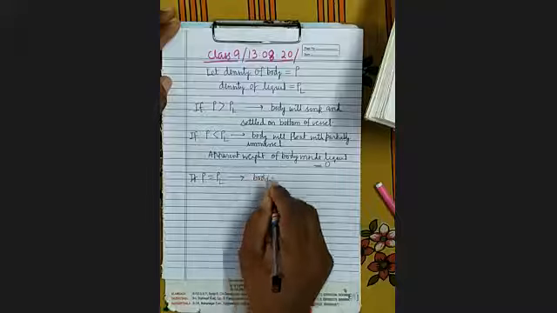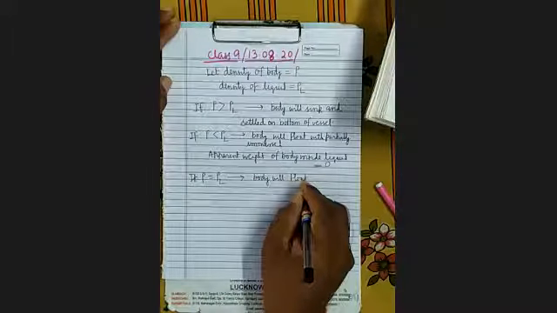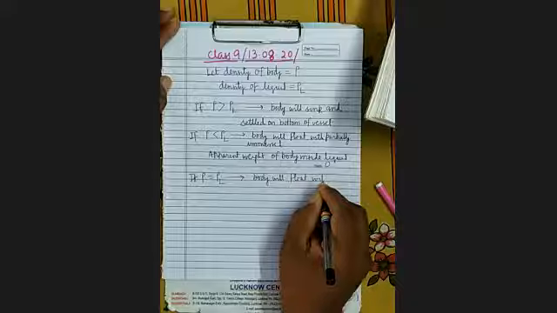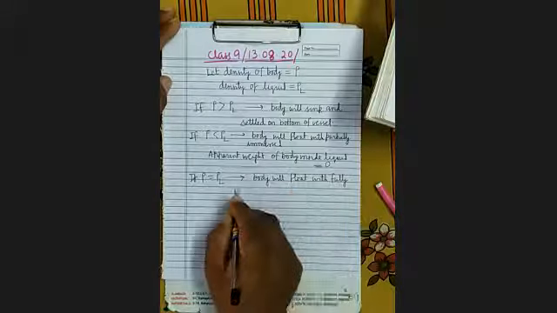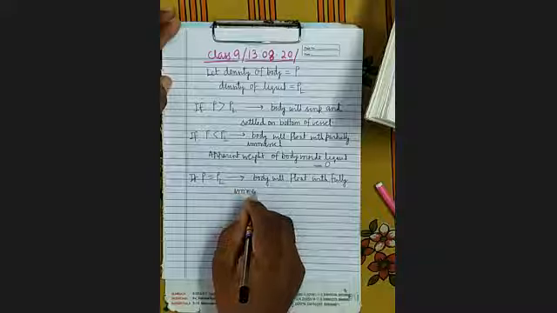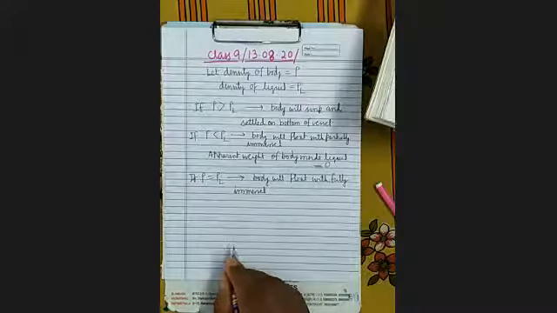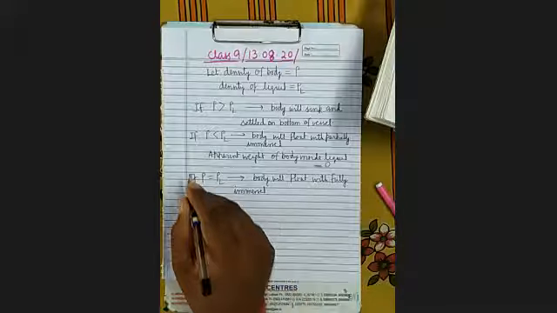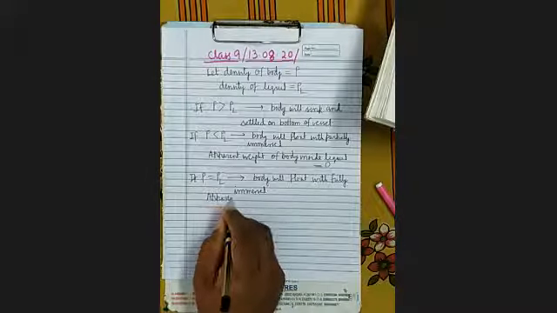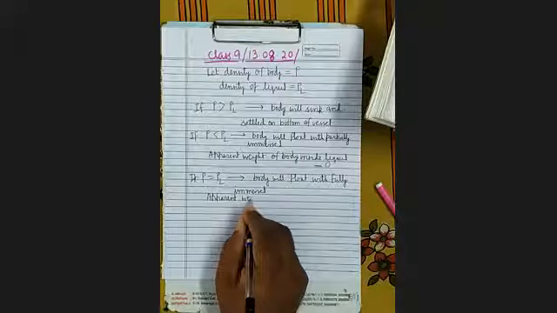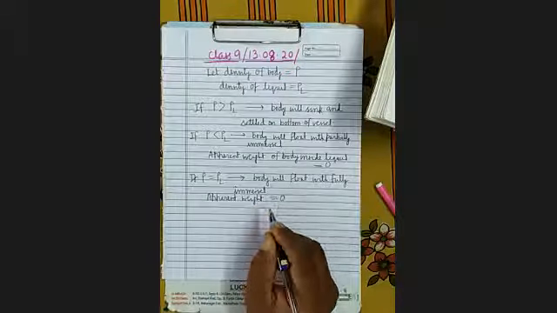The body will float with fully immersed. Body will float fully immersed. It's clear. And here also the apparent weight will be 0. It's clear.